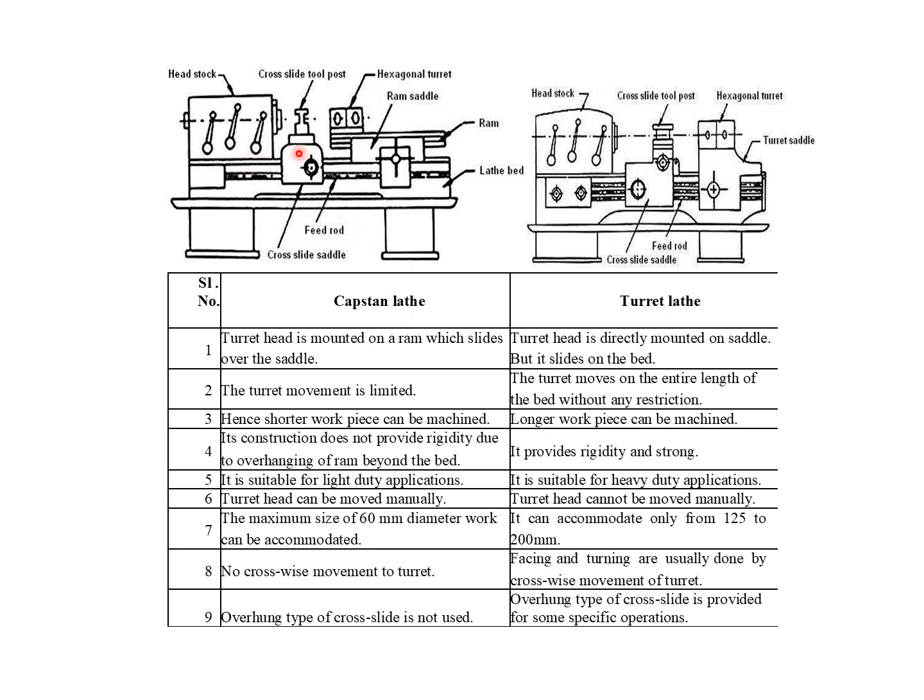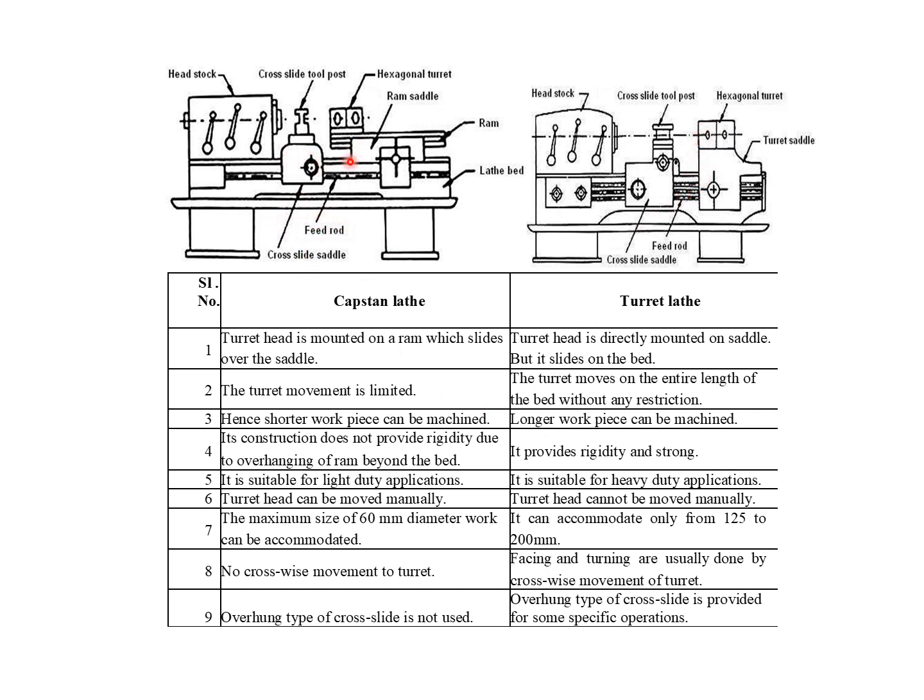In the capstan lathe, a maximum size of 60 mm diameter work can be accommodated. In the turret lathe, it can accommodate from 125 mm to 200 mm. In the capstan lathe there is no crosswise movement of the turret. The reason is the turret head is mounted on the ram, and the ram moves forward and backward, hence we cannot move the turret in opposite directions, that is the crosswise direction. But in the case of the turret lathe, facing and turning are usually possible because crosswise movement of the turret is possible. The reason is that the hexagonal turret is mounted on the saddle.